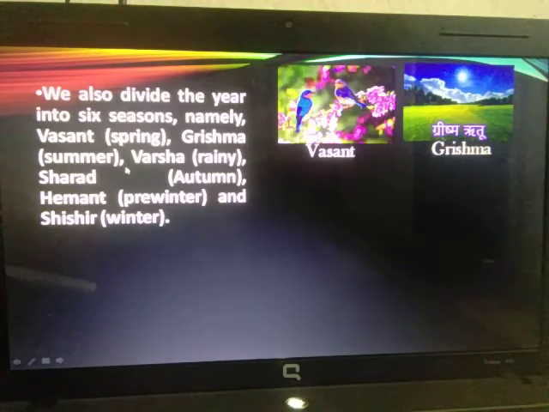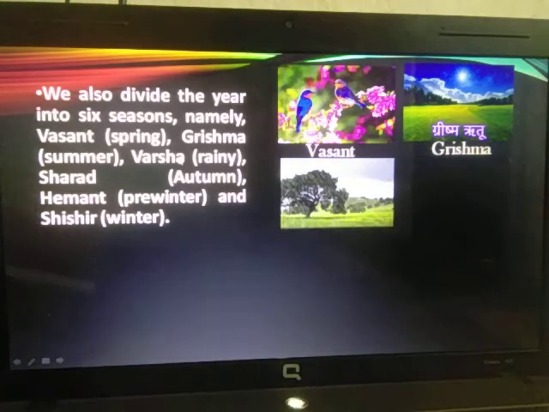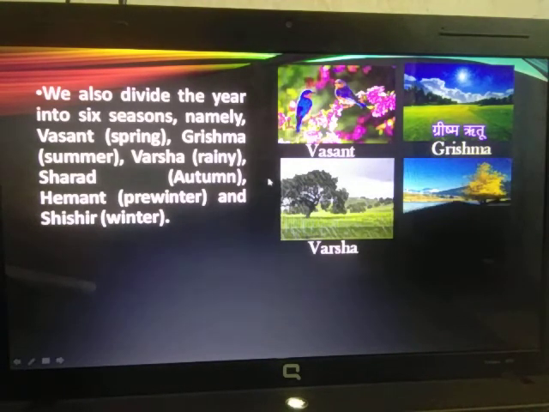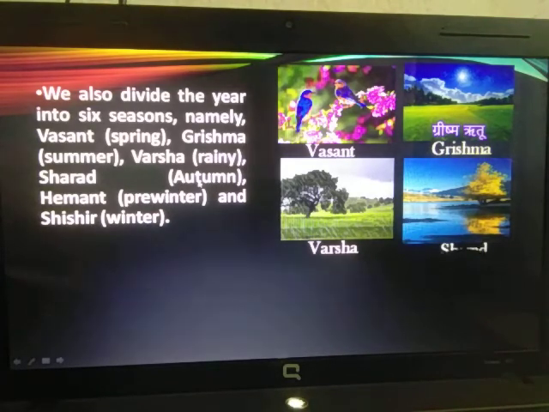Fine. Next, after the summer season, comes Varsha, or rainy season, which we are experiencing now. After the rainy season, we have Sharad Rutu, also called autumn in English. Sharad Rutu comes just after the rainy season, but before winter season. During this time it is also called October heat, and it is also called harvesting season.